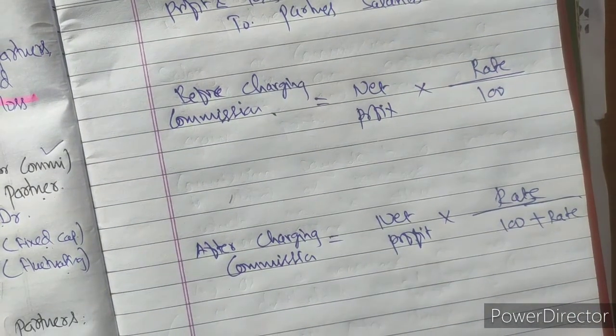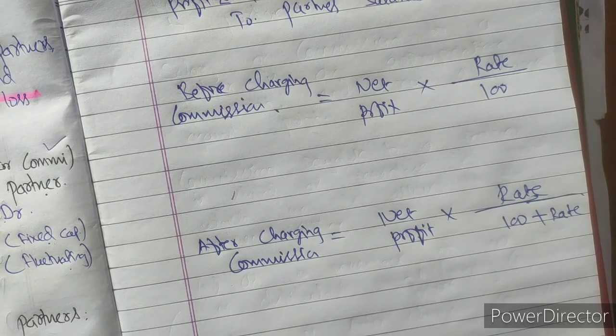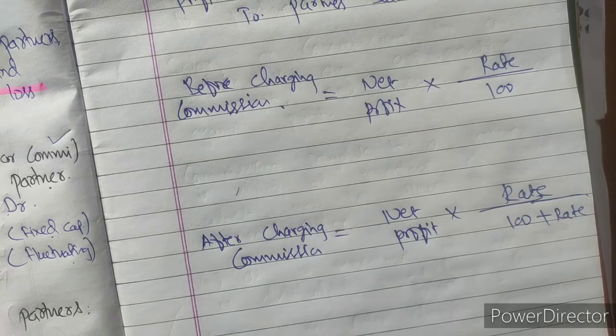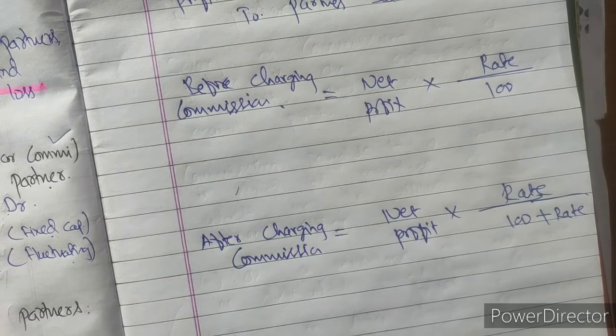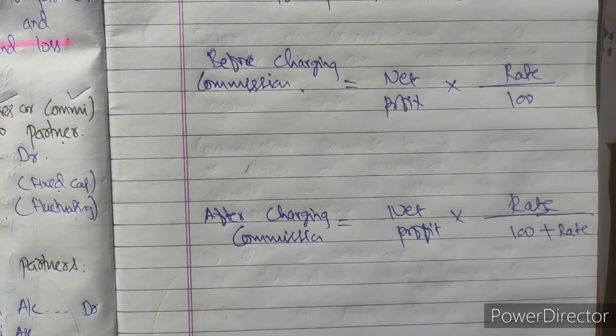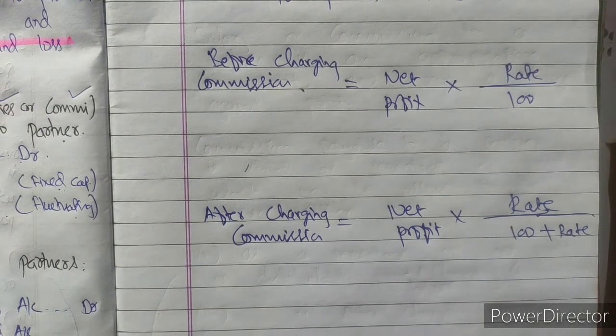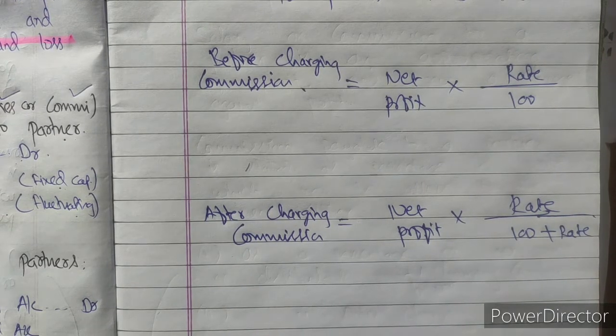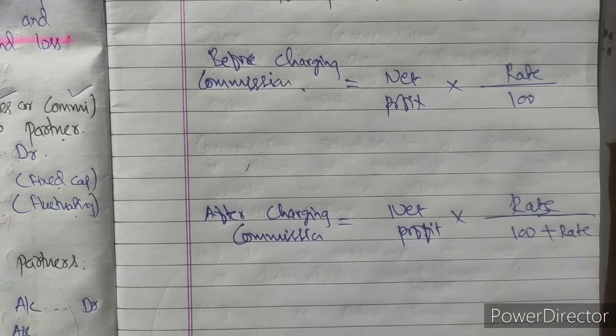Let us take some examples and questions from T.S. Grewal 2019 edition. There are questions given based on remuneration and salaries to partners. In this, questions 23, 24, 25 and 26 are there. Let us see question number 26 at present. It is on your screen. If you have the book, you can go through it. If you don't, you can take a screenshot of the questions or write them down. Then let us move to the solution.